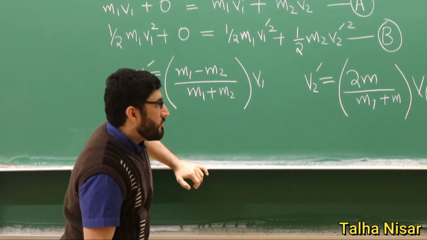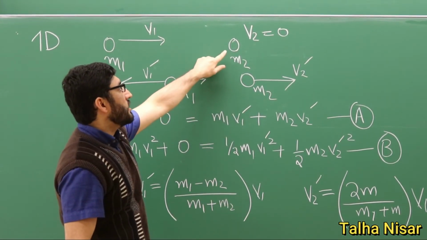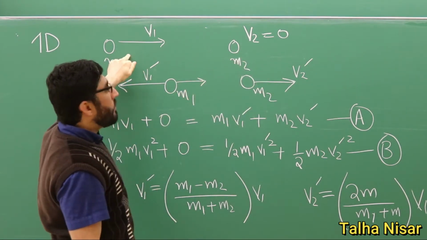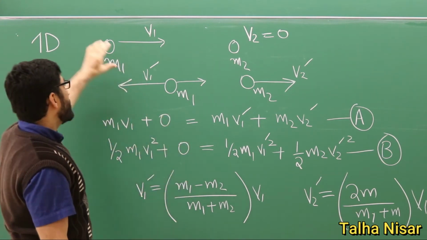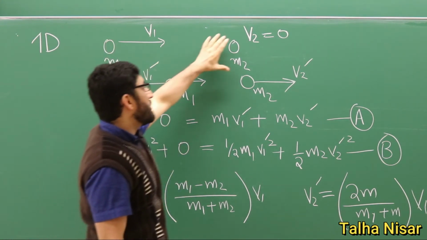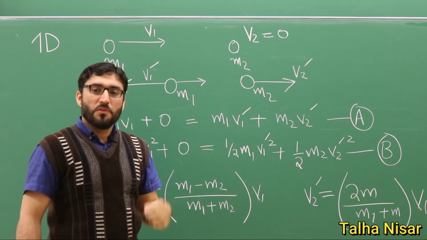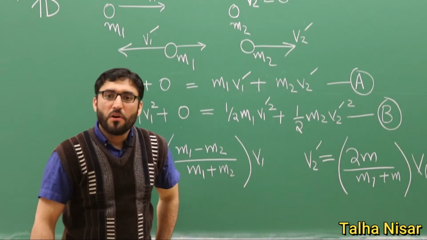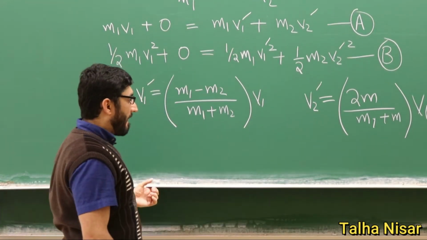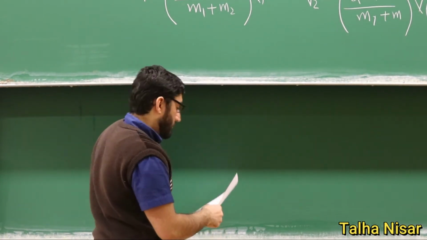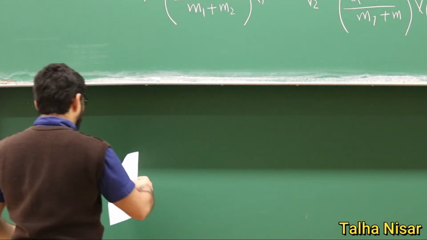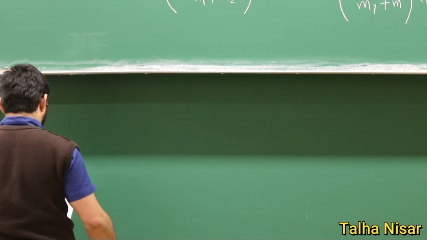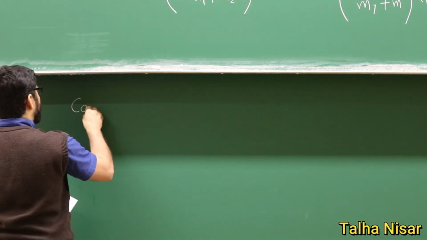Right now, we know that the second particle is initially at rest, and the first particle has a non-zero velocity, and the second particle has zero velocity before the collision. After the collision, we will see what happens when these two particles have different masses. So we have case 1.